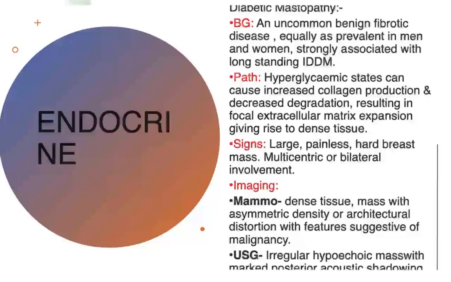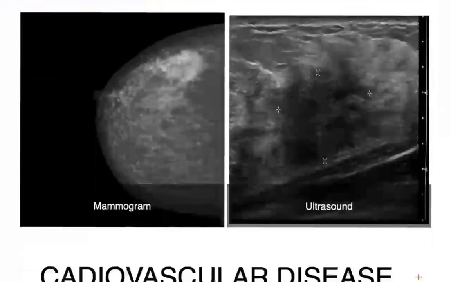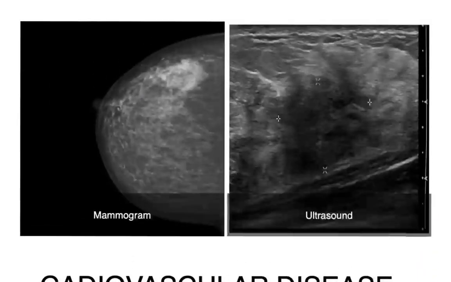Hyperglycemic state can cause increased collagen production and decreased degradation, resulting in focal extracellular matrix expansion, giving rise to dense tissue. Signs: large, painless, hard breast mass, multicentric or bilateral involvement. Imaging: mammography, dense tissue mass with asymmetric density or architectural distortion with features suggestive of malignancy. On USG, hypoechoic mass with marked posterior acoustic shadowing. These are the images of